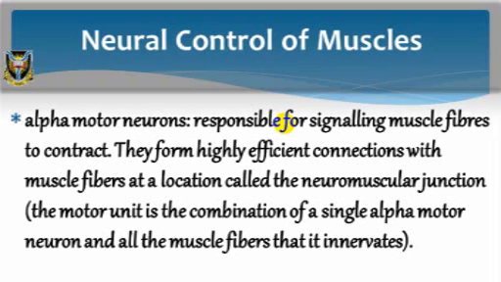The alpha motor neurons form highly efficient connections with muscle fibers at a location called the neuromuscular junction. The motor unit is the combination of a single alpha motor neuron and all the muscle fibers that it innervates.